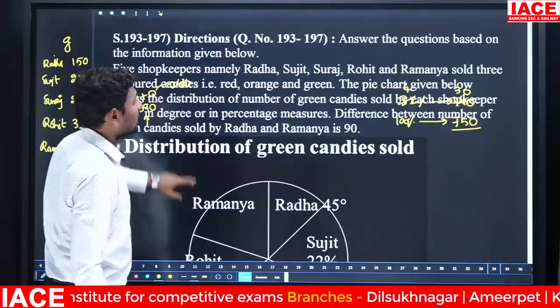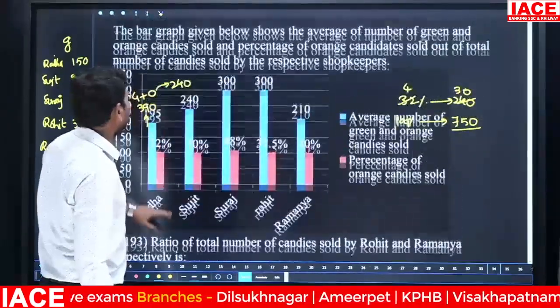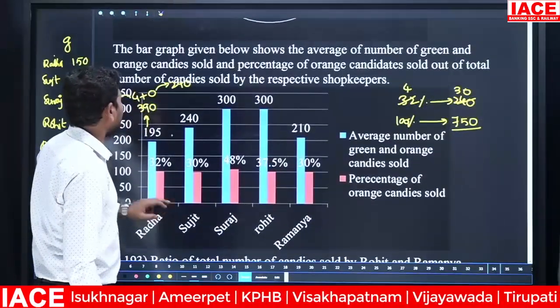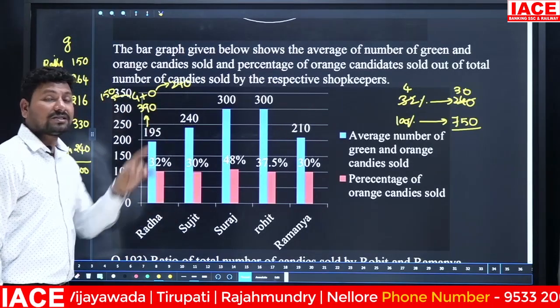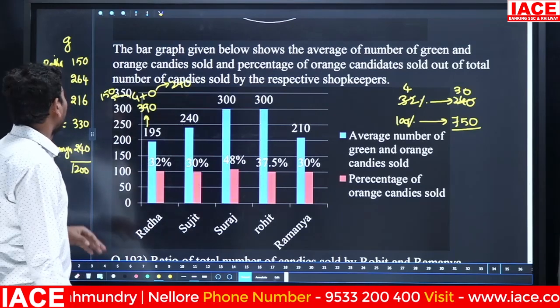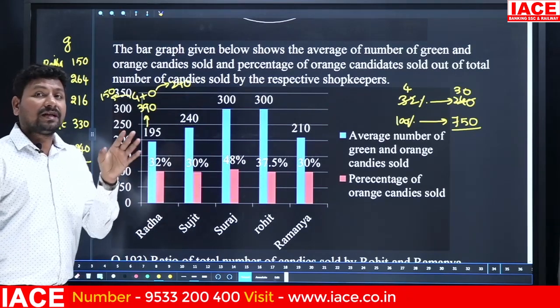Okay, red, oranges is there. The 360 belongs to red. The 360 belongs to red here. Then 150 belongs to green, 240 belongs to orange. Remaining 360 belongs to how much here? That is a red color.